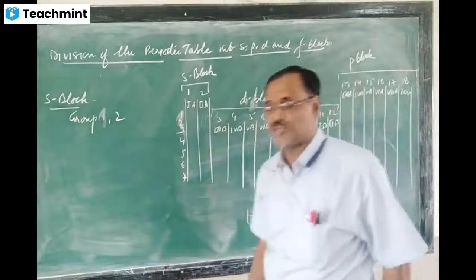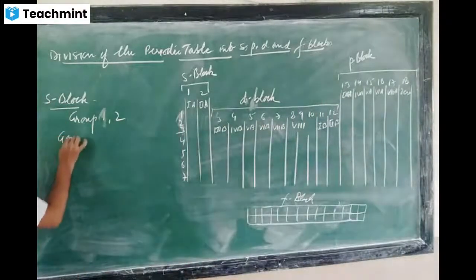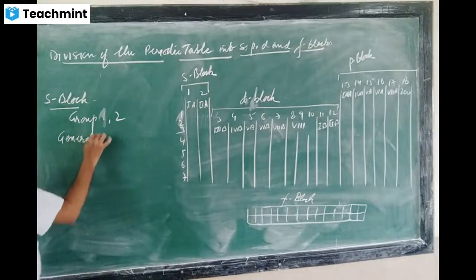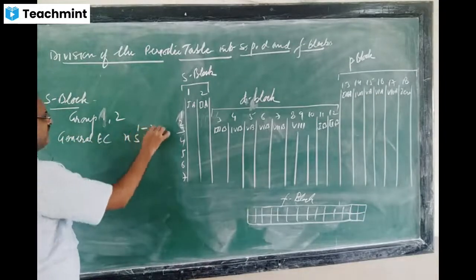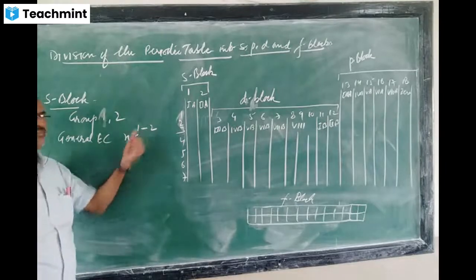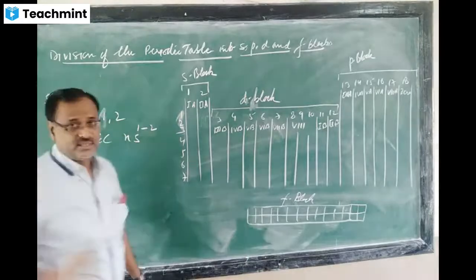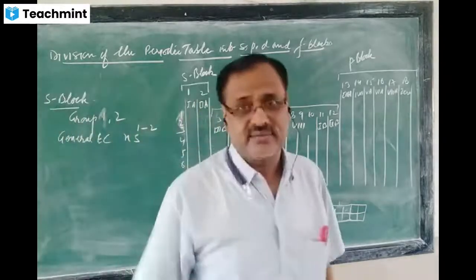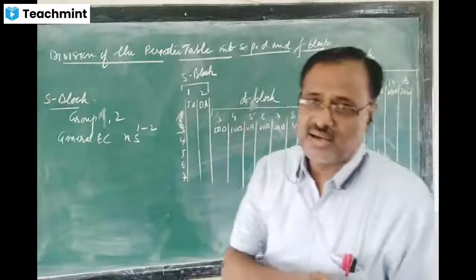Yes, correct. Then, what is the general electronic configuration? The general electronic configuration is ns1 to 2. I told you that in S block elements, the last electron enters the S subcell of the ultimate cell.